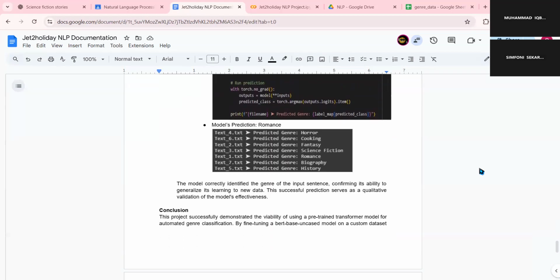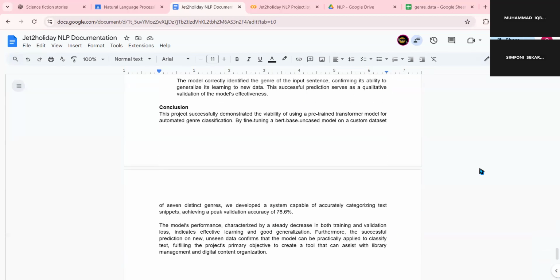So the conclusion of this project successfully demonstrates the viability of using a pre-trained transformer model for automated genre classification. By fine-tuning a BERT-based uncased model on a custom dataset of 7 distinct genres, we developed a system capable of accurately categorizing text snippets, achieving a peak validation accuracy of 78.6%.